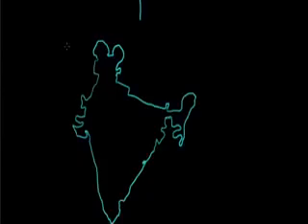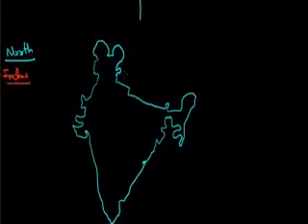So let us understand the Indian river systems first on the basis of northern rivers and southern rivers. Let us first see the rivers of the north. The first is the Indus river and its basin.